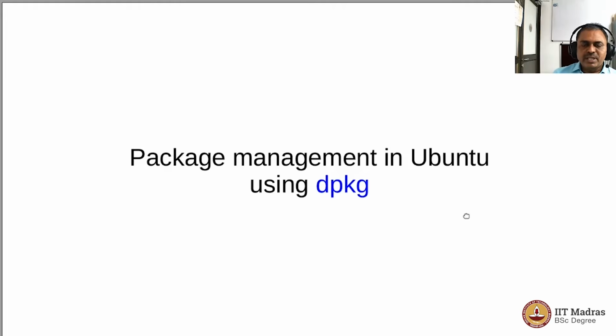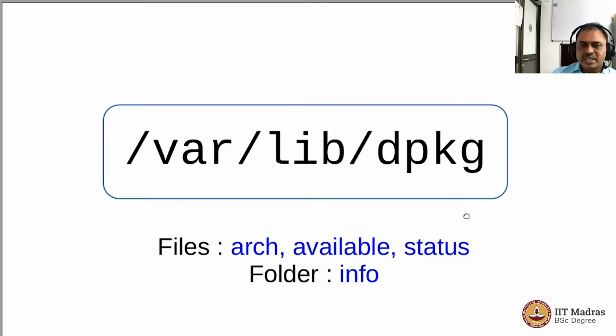Now let us explore the dpkg package management system, which is at a lower level, and allows for installation of a package directly when you download a deb file from the internet. It's not recommended unless you know what you're doing. Now there's a directory that you would like to explore to see some information about the packages, so we would go there and have a look. So /var/lib/dpkg is a folder where text information is available about various packages that are there on your system. So let us go there and explore what is out there.